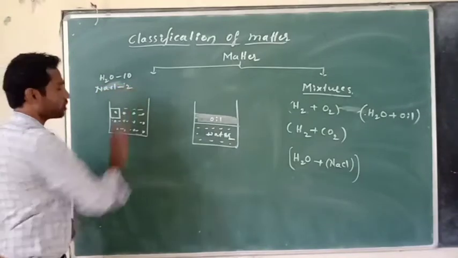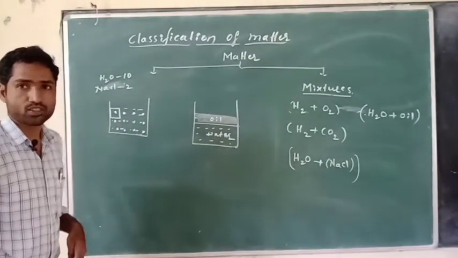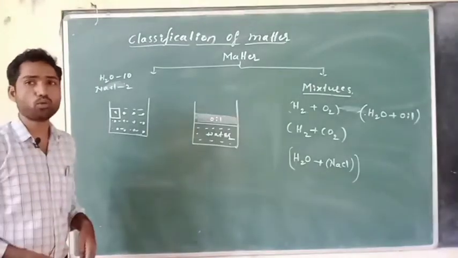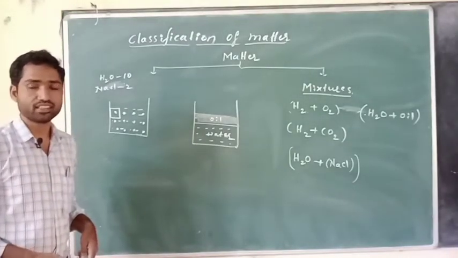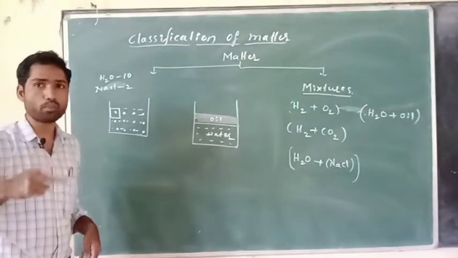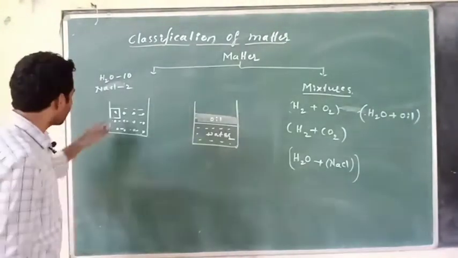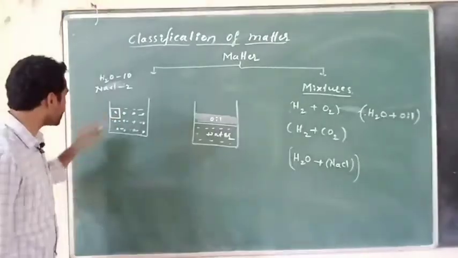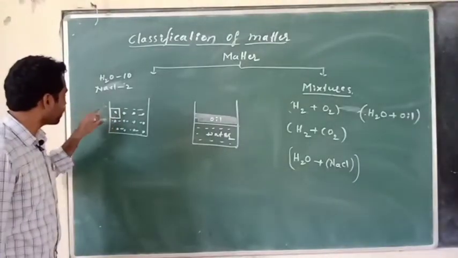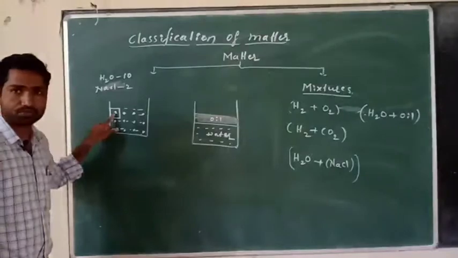This ratio is known as composition. The ratio of two components is known as composition. So I measured the composition of this part of the mixture.